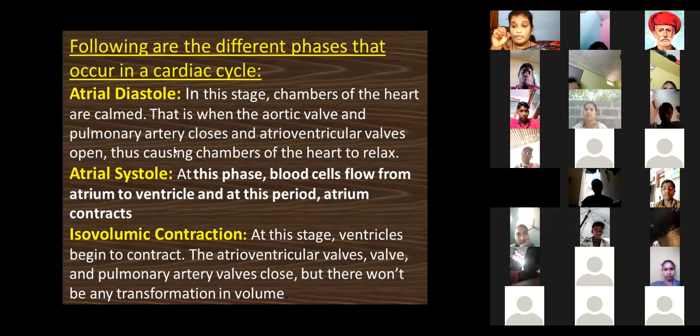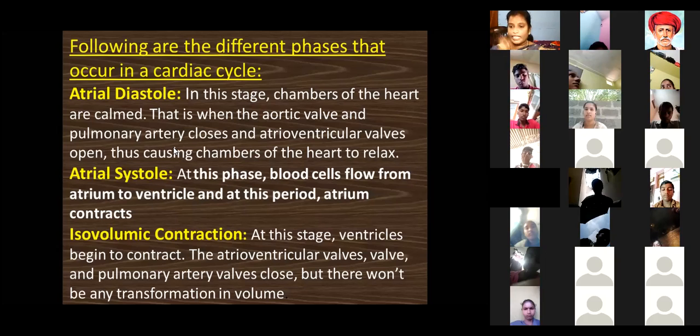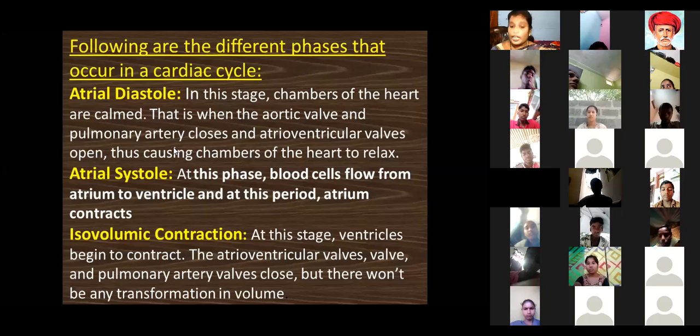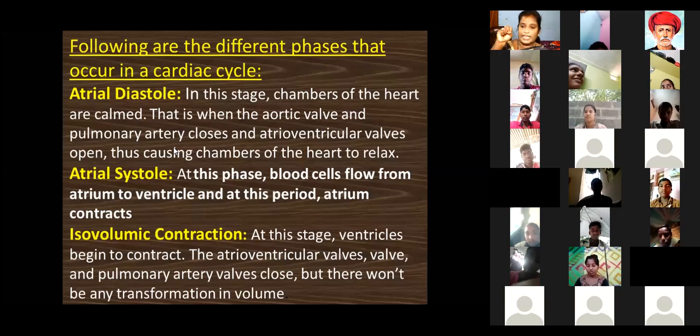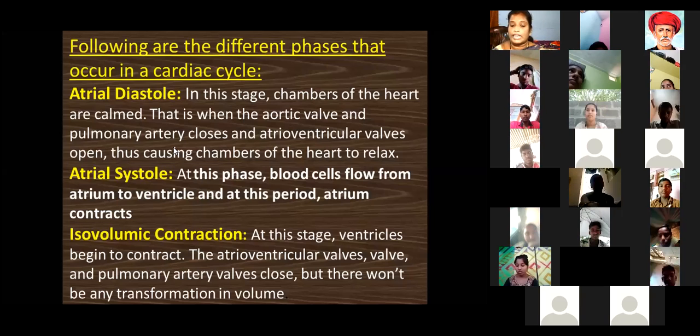Different volumes are there. In this stage, the ventricles begin to contract. The atrioventricular valves and pulmonary artery valves are closed. That means once the two valves are closed, contraction takes place, but there won't be any change in volume.